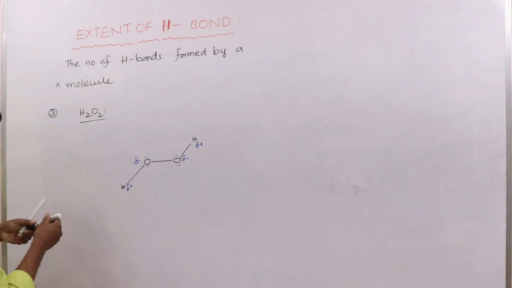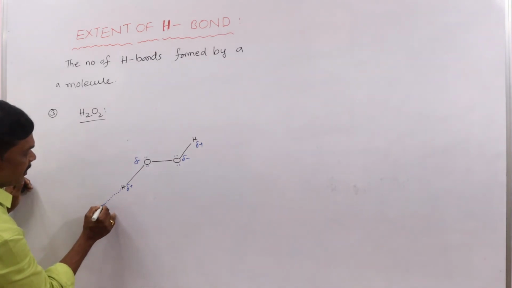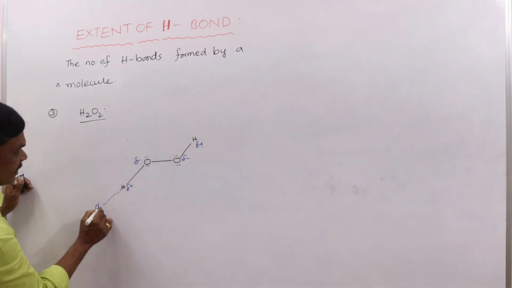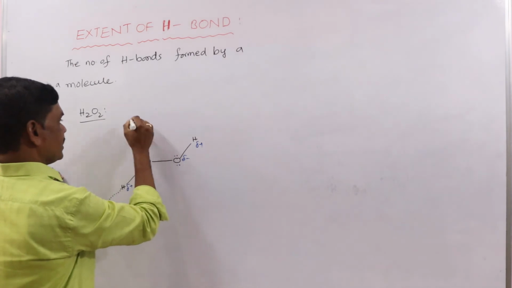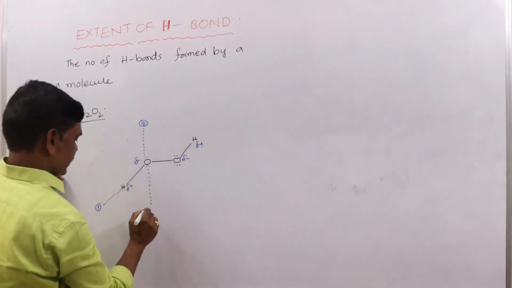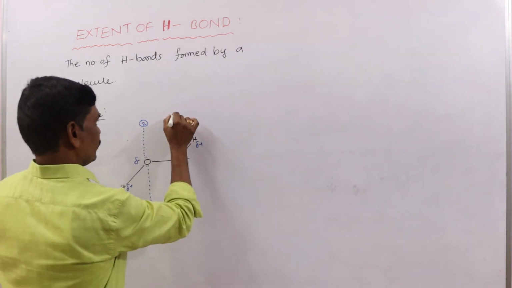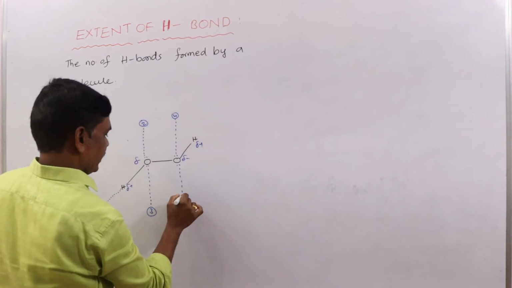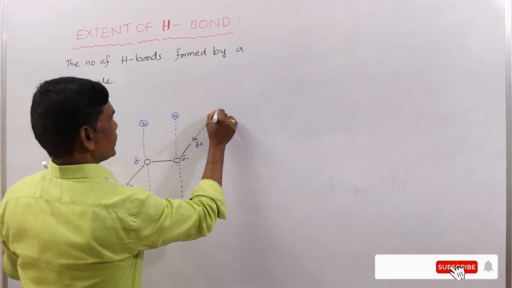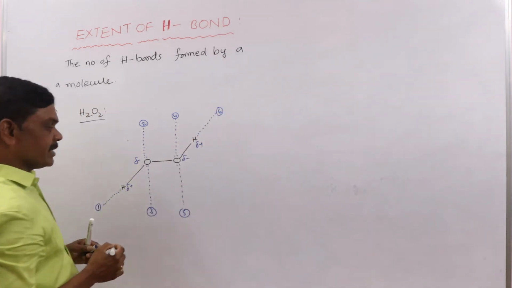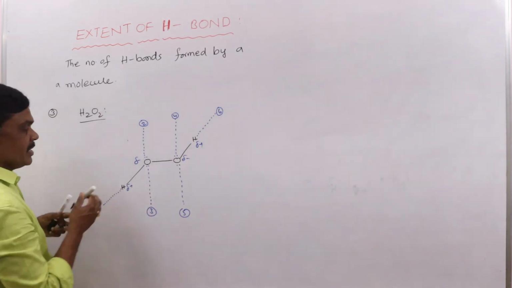Now this hydrogen is able to form a hydrogen bond. So it is the first hydrogen bond, the second hydrogen bond, the third, the fourth, the fifth, and the sixth hydrogen bond. So in H2O2, how many in total? 6 hydrogen bonds.